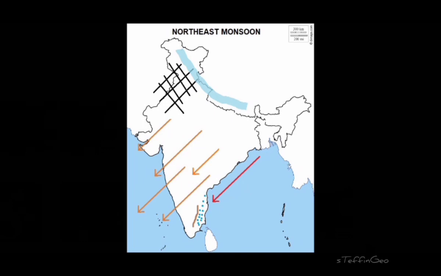If you see the northwestern part of the country, which I have given in black lines, they receive rainfall due to western disturbances. We'll see what it is. Then the Himalayas receive not rainfall but precipitation in the form of snowfall because of their elevation. Elevation is more, temperature is less, so snowfall occurs. So precipitation can be seen in some parts of the country. In the Coromandel coast, it is due to the northeast monsoon. In the northwestern part of the country, that is due to the western disturbances, and in the Himalayas, it is in the form of snowfall.